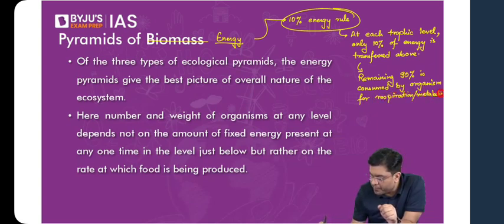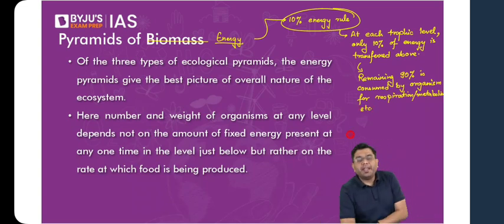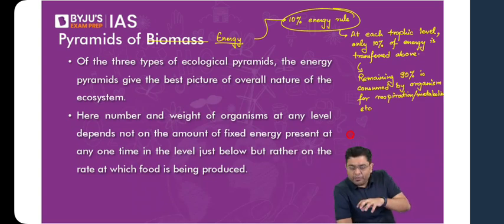Okay, so that is the 10% energy rule, or the 10% transfer rule. Now think about it for a brief moment. At any level, whatever amount of energy is gained, only 10% is transferred up. Then furthermore, only 10%. So under any circumstance, do we come across a scenario where this pyramid can be inverted? What do you think? Under any circumstance or in any ecosystem, do we come across a situation where this pyramid will be inverted?